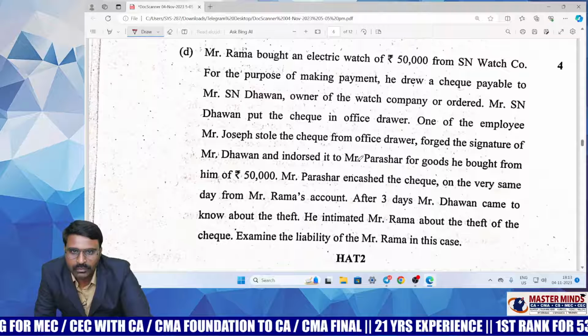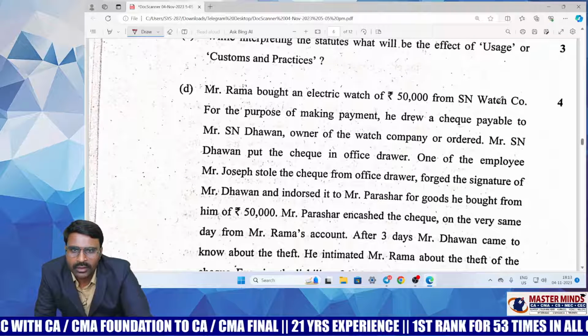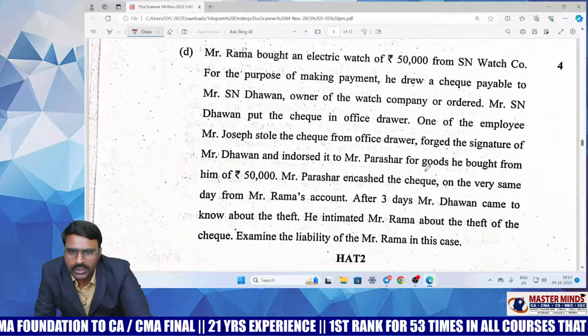And next, this relates to the NI Act. He drew a cheque payable to owner. This is also relating to the NI Act.